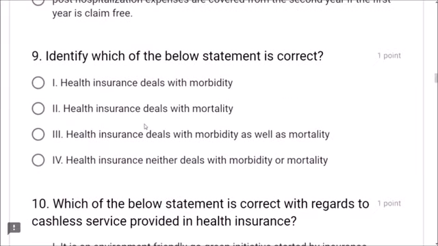Next, question number 9. Identify which of the below statement is correct. So health insurance deals with morbidity, not with mortality. Not with mortality. Right friends, morbidity is important.